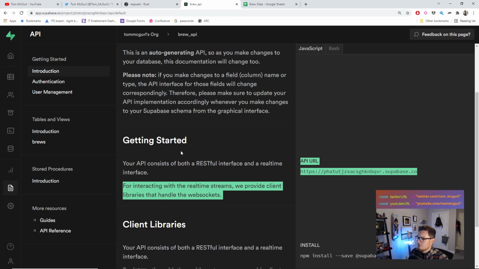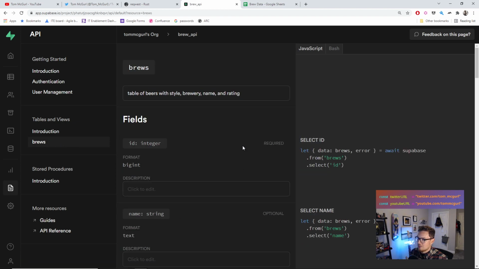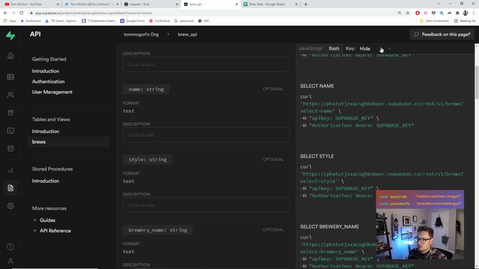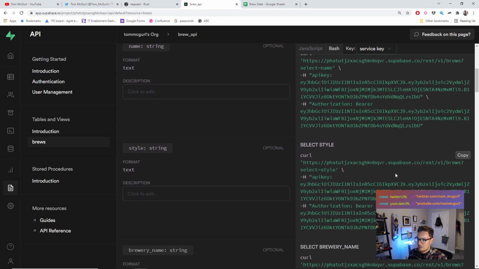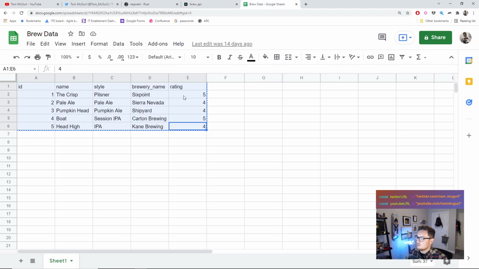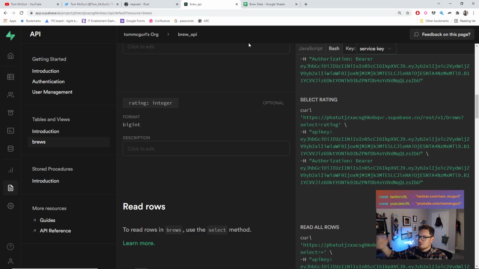We're basically going to be using the API that's generated for us, which we can actually test out with curl, so I'll do that really quick. I'm going to show you what that API looks like, just a basic REST API. What I'm querying here is some data about beers. We have an ID, a name, a style, a brewery name, and a rating. We'll go into that when we build our struct on the Rust side. We'll build a struct to represent this that we'll deserialize. But to start out, let's look at the API we're going to be using.